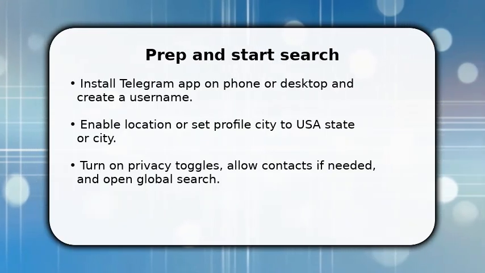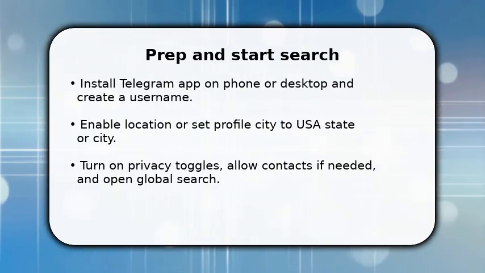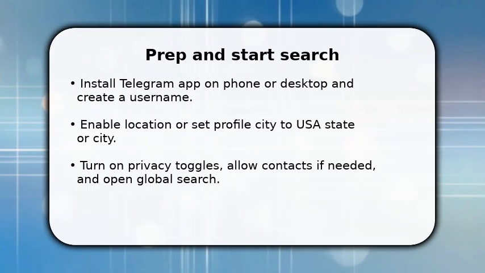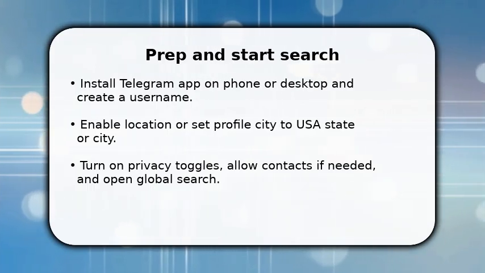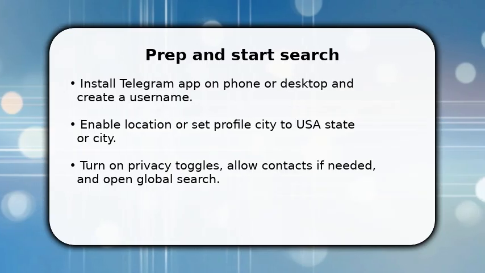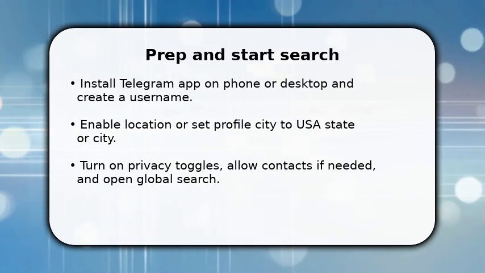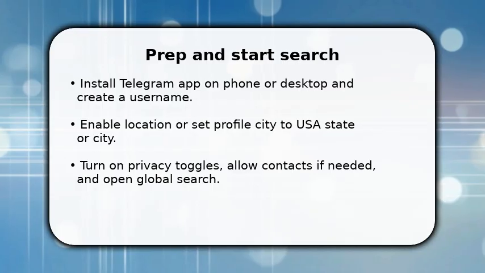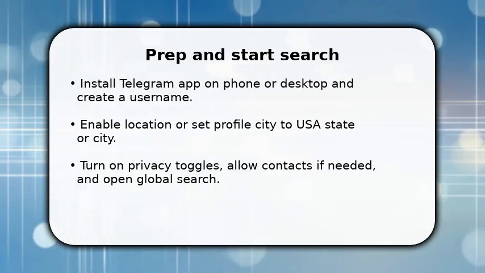You have Telegram ready, now act. Set a clear username and add a USA city in your profile so results are relevant. Once done, open Telegram's global search bar and type keywords, city, interest, and group. Use quotes for exact phrases and add state abbreviations like CA or NY.